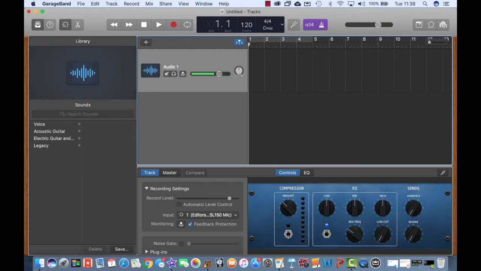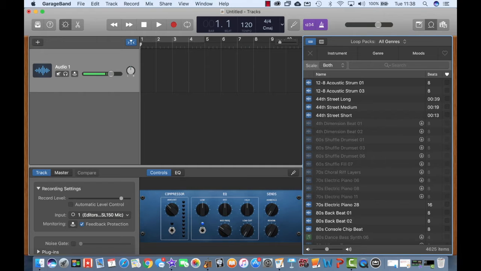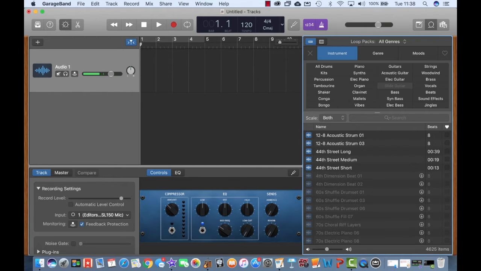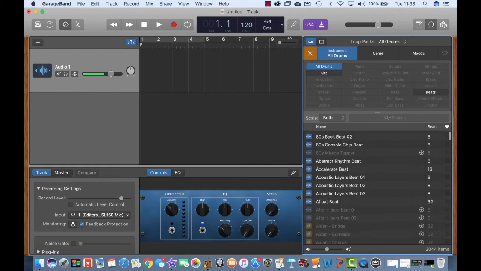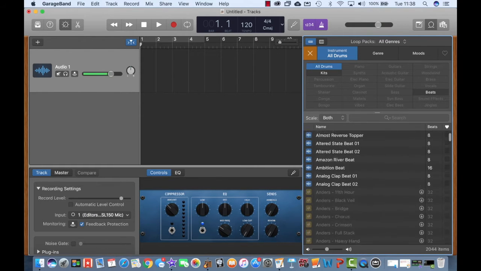So the way that I'm going to do this is I'm going to start by using Apple Loops. Now, Apple Loops are tiny little clips of pre-recorded instruments that you can put together to create a song. So I'm going to choose instruments to begin with, and I'm going to start with drums. So I'm going to choose all drums, and then you've got a whole list of different loops that you can choose from. So for example,